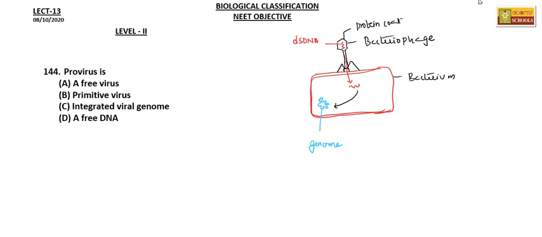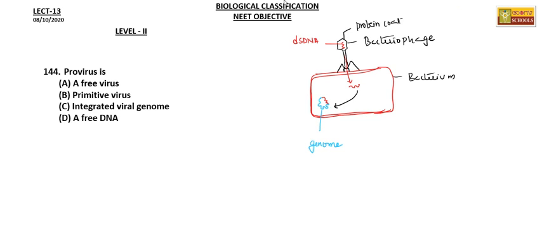At one point, it cuts open the genome of the bacterium, and this gets incorporated into it. So now this is called provirus.